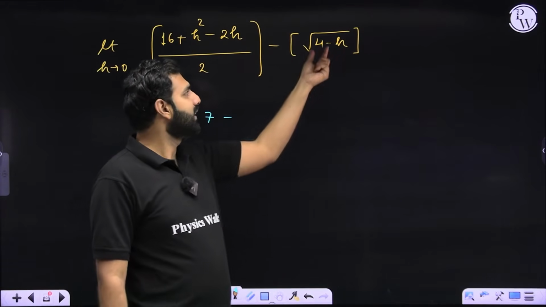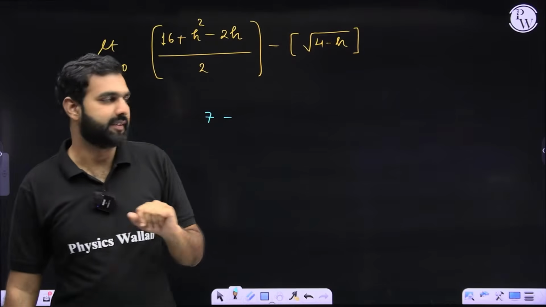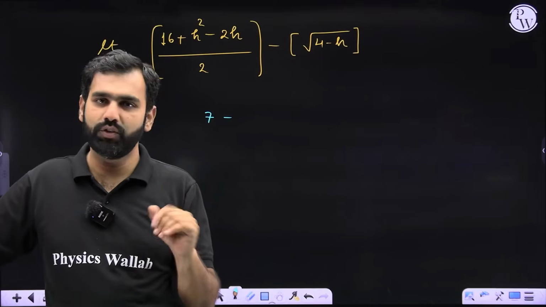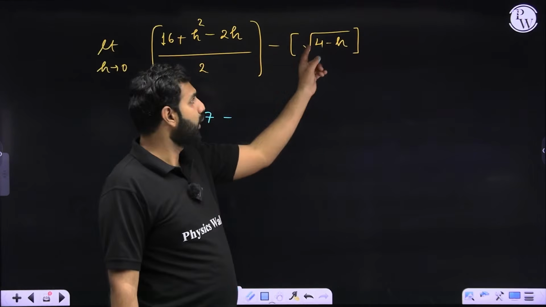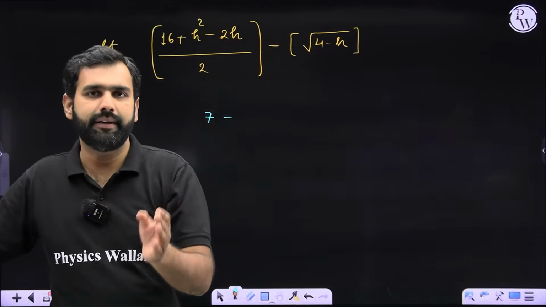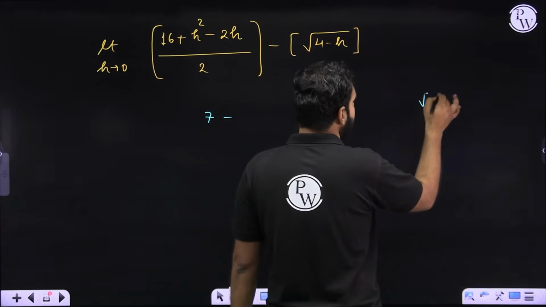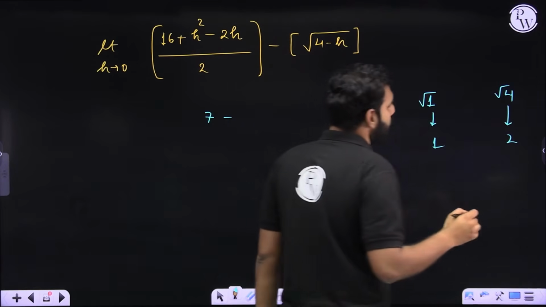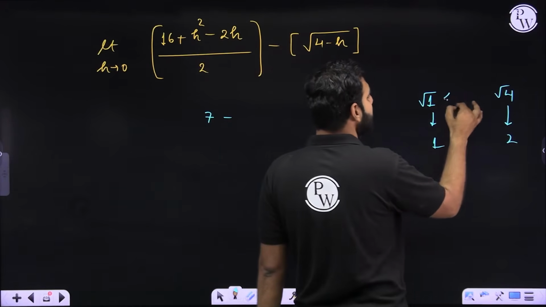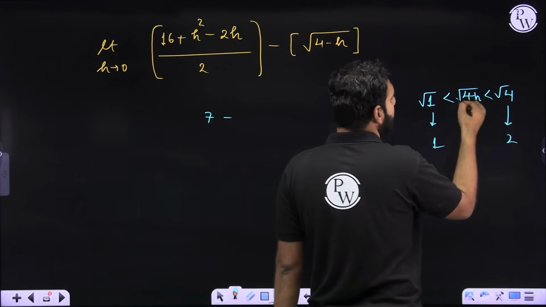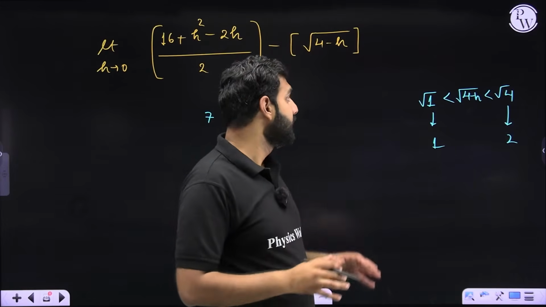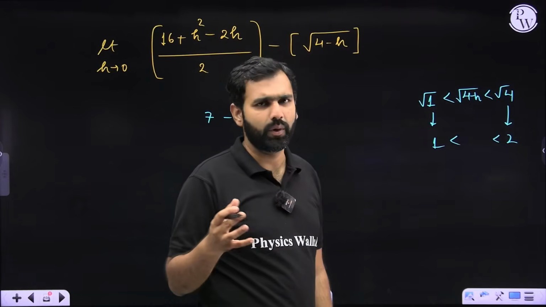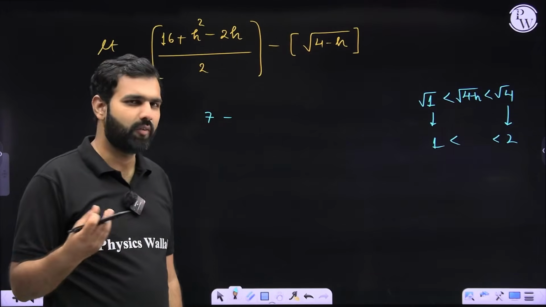Similarly, when you try to find the square root of this part here, please understand, square root of 4 is 2. Square root of 1 is 1. So here what you need to understand is the square root of 4 minus something. I repeat, if you are not able to imagine this, square root of 1 is 1. The square root of 4 is 2. So if I have something between them, for example, this square root of 4 minus h, then do you not agree that that value will also lie between 1 and 2? And let's say that is 1.2, 1.7, 1.8, anything like that.